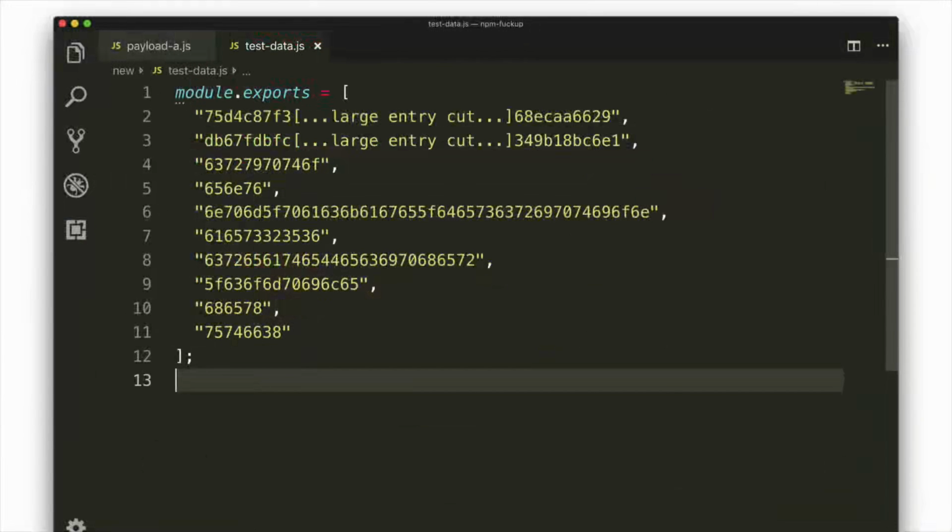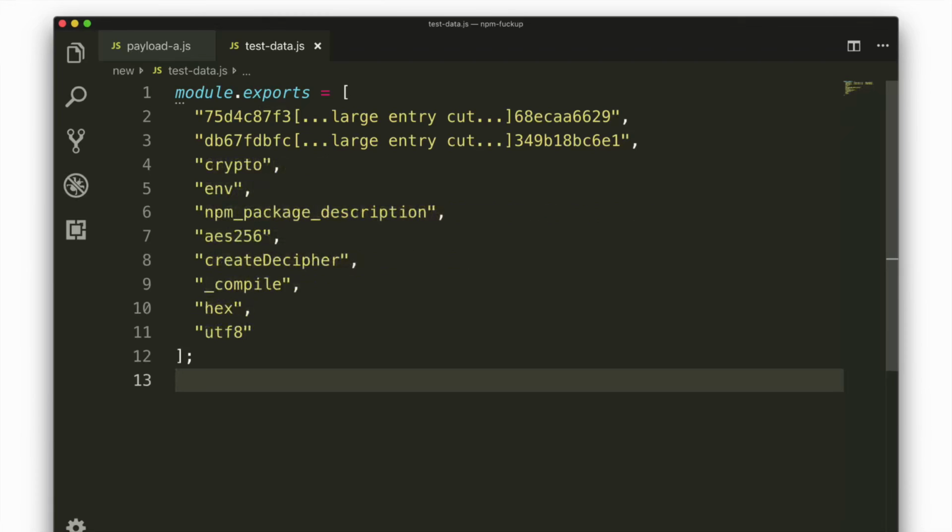It's a bunch of other hexadecimal strings. The first two are very, very long. When you try to unhex them, you just get a binary blob of data. It's not very useful yet. But the other ones end up unhexing to readable strings. Crypto, env, npm package description, AES 256, create decipher, a lot of things that start to look a little shady, which is exactly why somebody would hide this in another file and behind something all hexified. It's not very difficult obfuscation, but what you're trying to do here is just prevent those people who are just taking a cursory glance from getting all worked up.